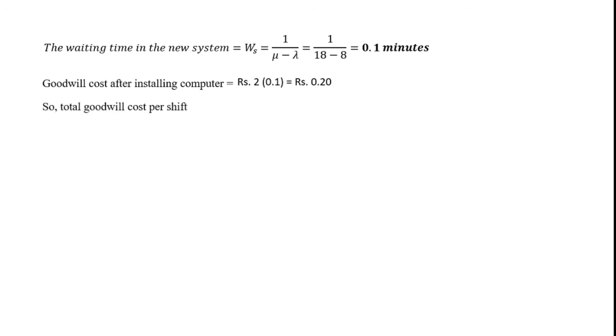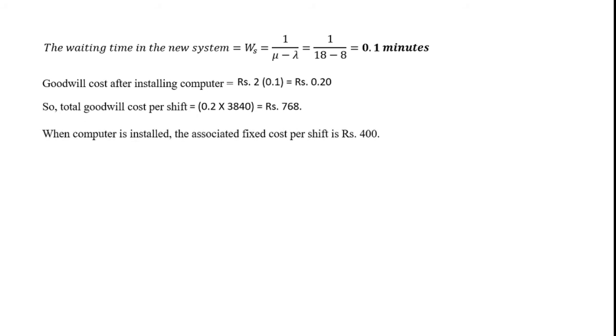So total goodwill cost per shift will be 0.20 into how many vehicles are coming, which we already calculated, so we don't need to calculate that again. Total vehicles that are coming are 3840. So 3840 vehicles multiplied by the goodwill cost, that is rupees 0.2. So the answer is 768 rupees. Okay, so your total goodwill cost is 768 rupees for the computerized system.